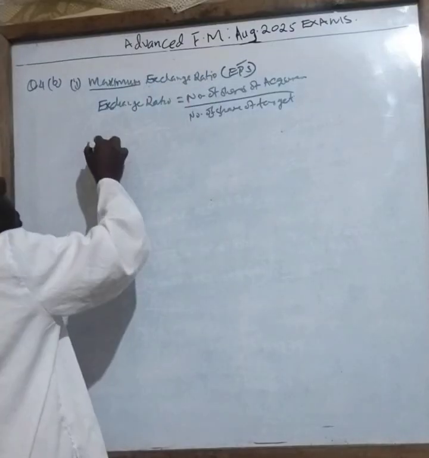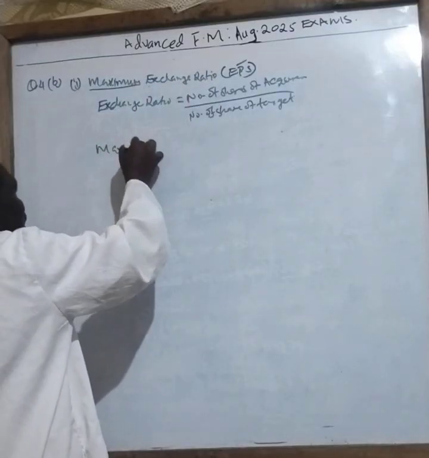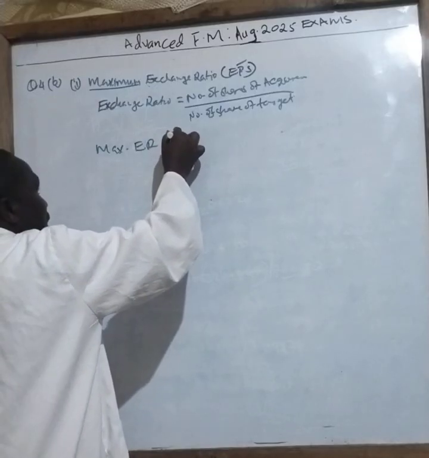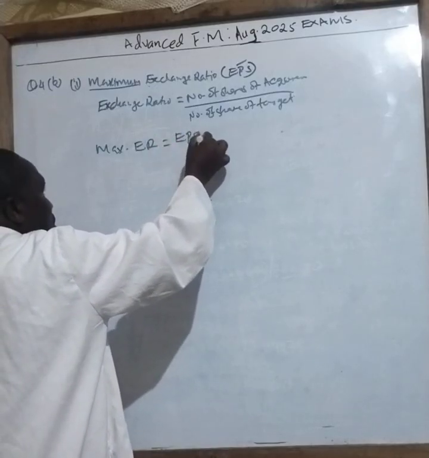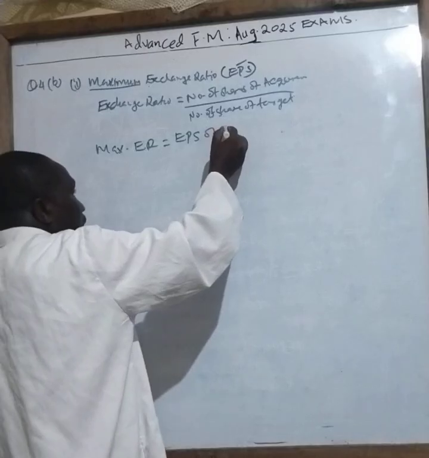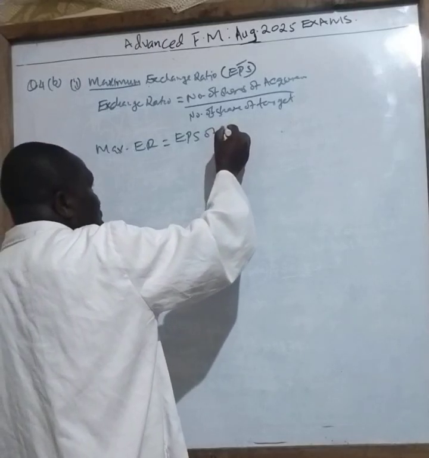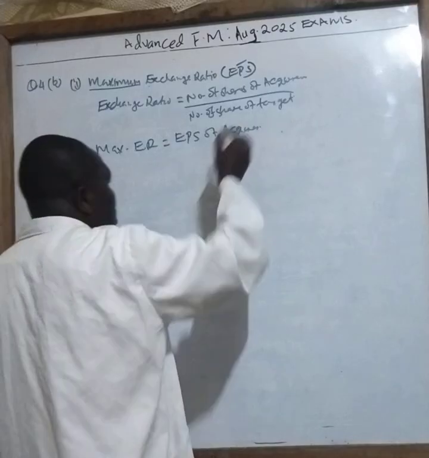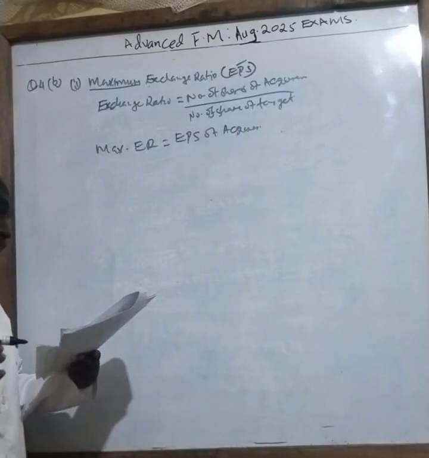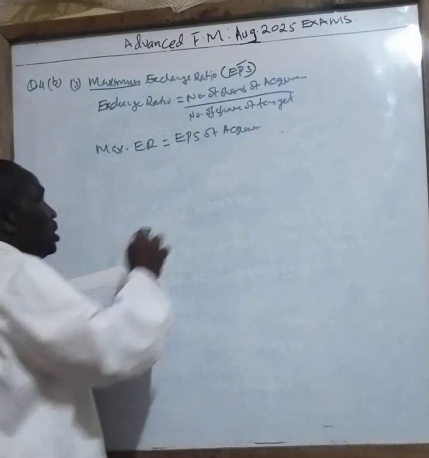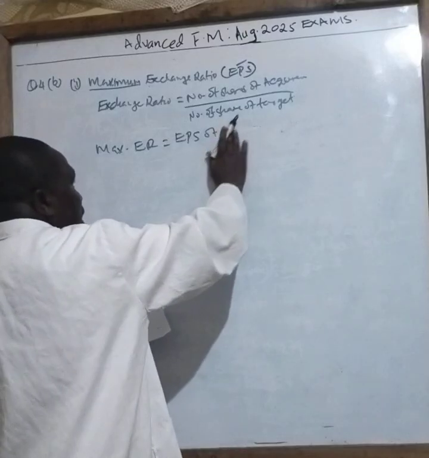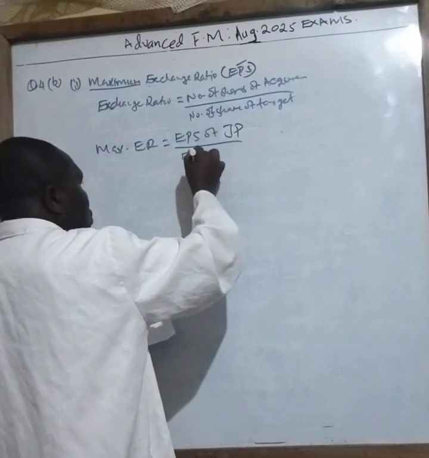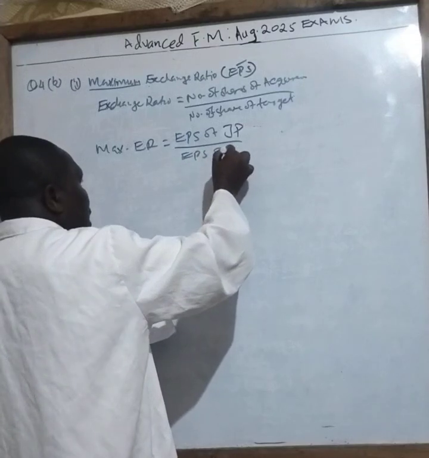The formula that they want you to use is the maximum exchange ratio, given by EPS of the acquiree over EPS of the acquirer. In this case we are acquiring JP, so EPS of JP over EPS of KK.